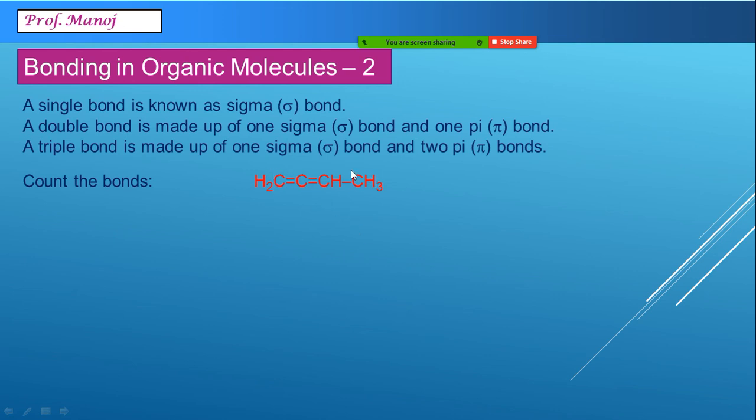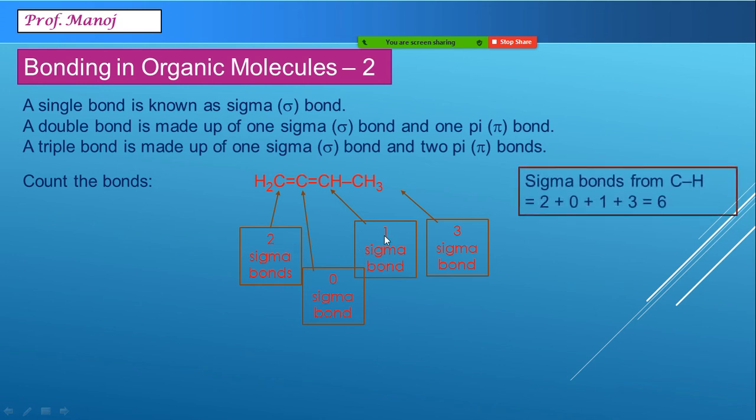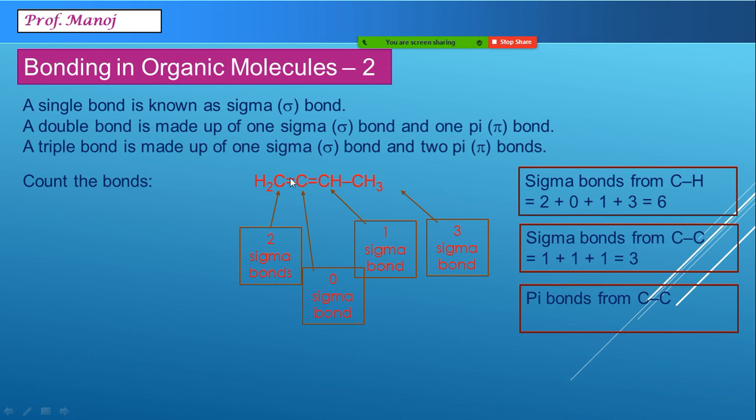Imagine now this one. We will go in the same way. First we will calculate carbon-hydrogen bonds. So 2 carbon-hydrogen here, 0 carbon-hydrogen, 1 carbon-hydrogen, 3 carbon-hydrogen. So totally I can see right now 2 and 1, 3 and 3, 6 sigma carbon-hydrogen. Then calculate carbon-carbon: 1 sigma, another sigma, another sigma. Totally 3 sigma. Calculate pi bonds now. I can see 1 pi bond here, another pi bond here. So total 2. So the total count becomes: sigma bonds are going to be 9 and pi bonds are going to be only 2.